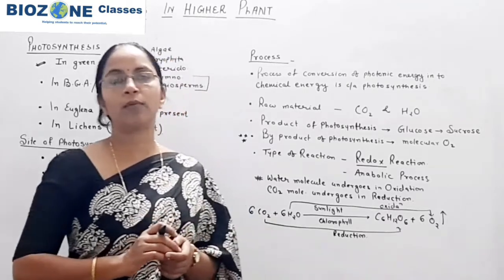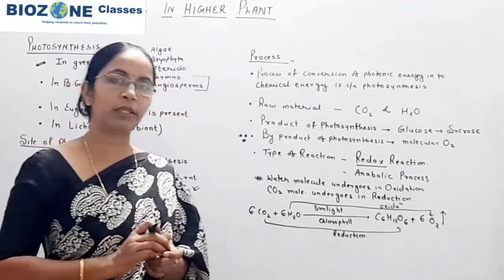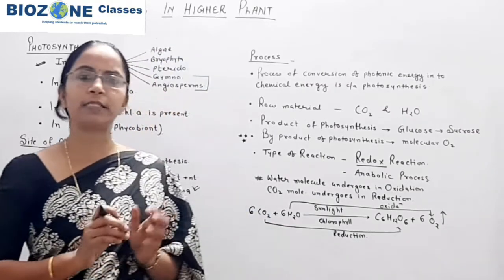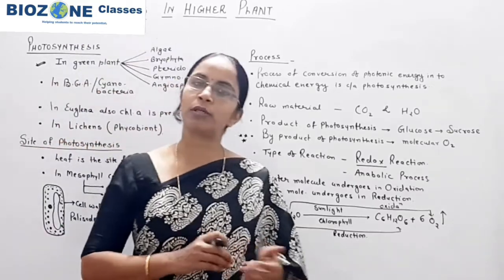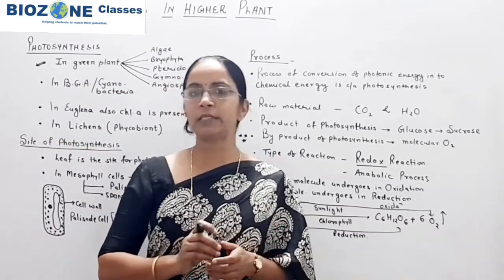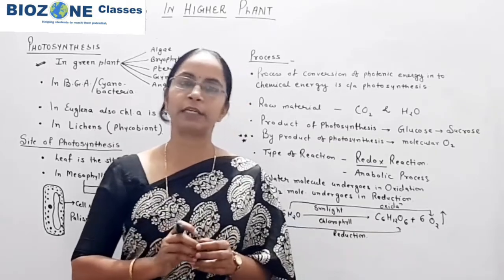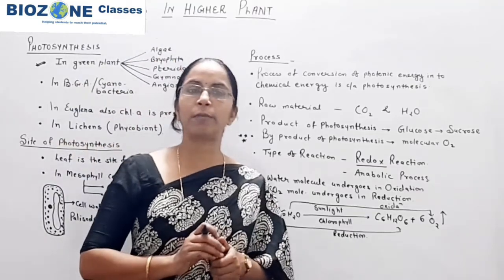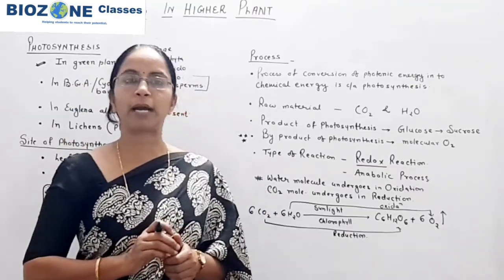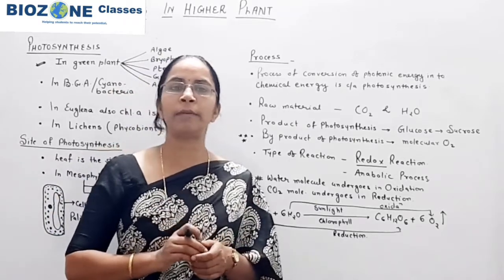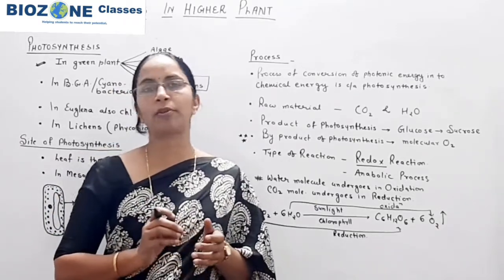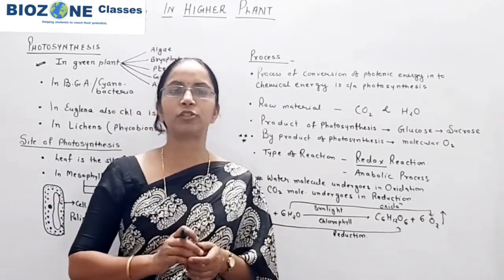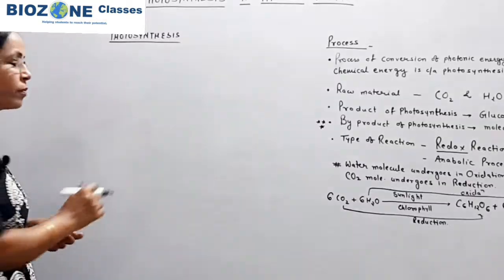Now we discuss what is the actual site of photosynthesis. That means we come towards the structure of chloroplast, and we study a very simple structure here, because as I earlier mentioned, we already studied the structure of the chloroplast in detail. The students who are new to the session, kindly go through the link provided for the structure of chloroplast, and once you clear your concept for the structure of chloroplast and thylakoid membrane, then you continue with the next sessions for photosynthesis.